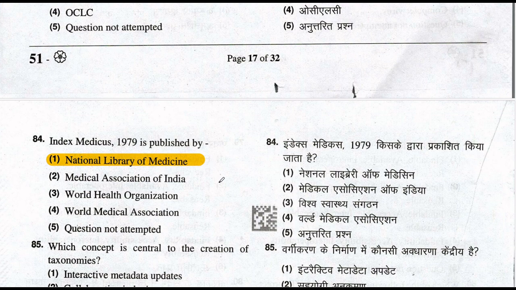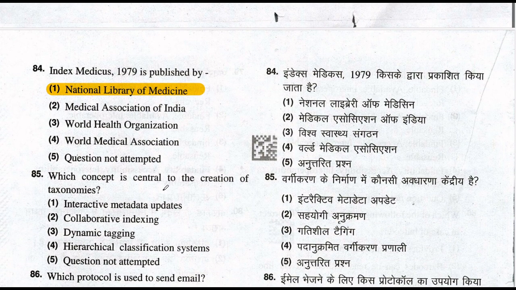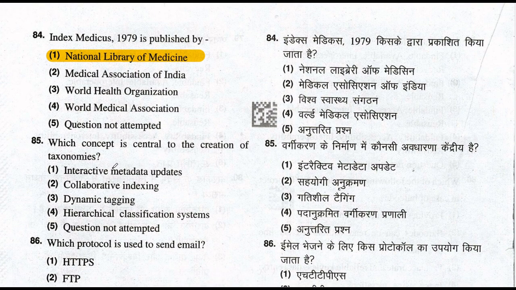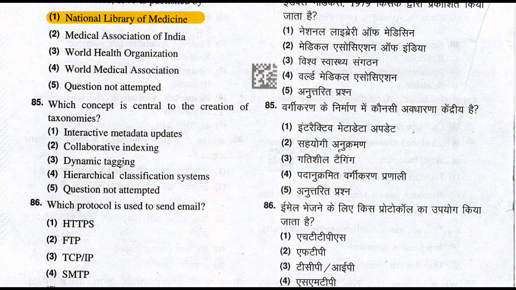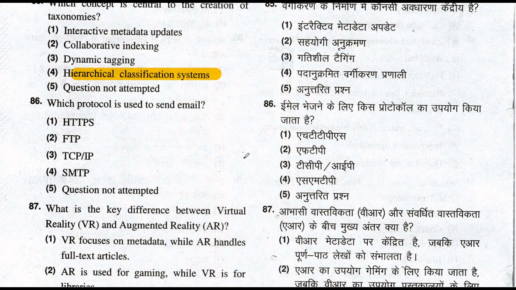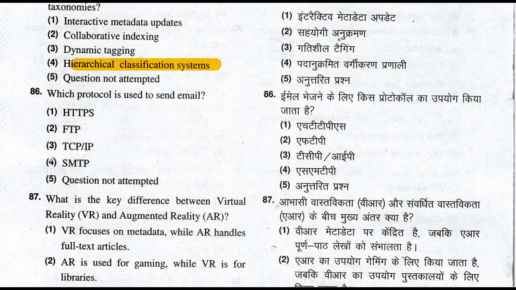Which concept is central to the creation of taxonomies? A hierarchical classification system. Option number 4 is the right answer of this question. Let's move to question number 86. Which protocol is used to send email? It is the Simple Mail Transfer Protocol, SMTP. So option number 4 is the right answer of this question.